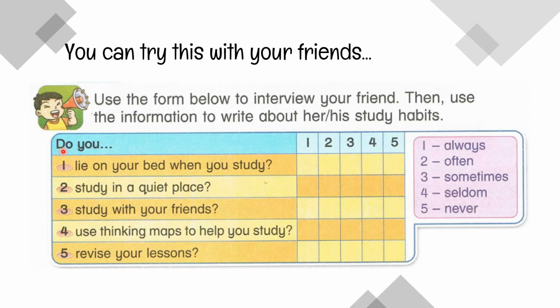So ask him or her these few questions. Do you lie on your bed when you study? Do you study in a quiet place? Do you study with your friends? Do you use thinking maps to help you study? Do you revise your lessons? It's a rather simple task.